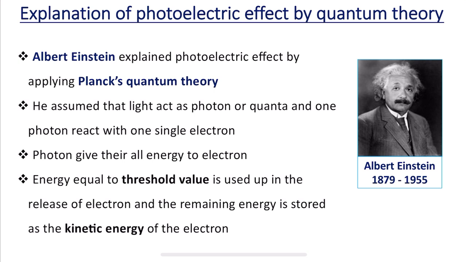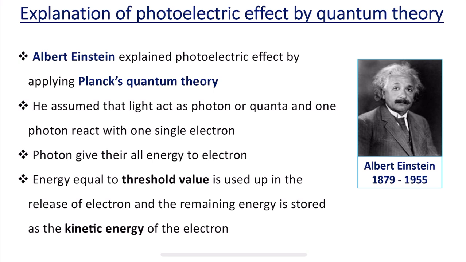As we all know, the photoelectric effect is a phenomenon where electrons are emitted from a metal surface when light of sufficient frequency is incident upon it. The concept of the photoelectric effect was first documented in 1887 by Heinrich Hertz and later by Lenard in 1902, but both observations could not be explained by Maxwell's electromagnetic wave theory of light.